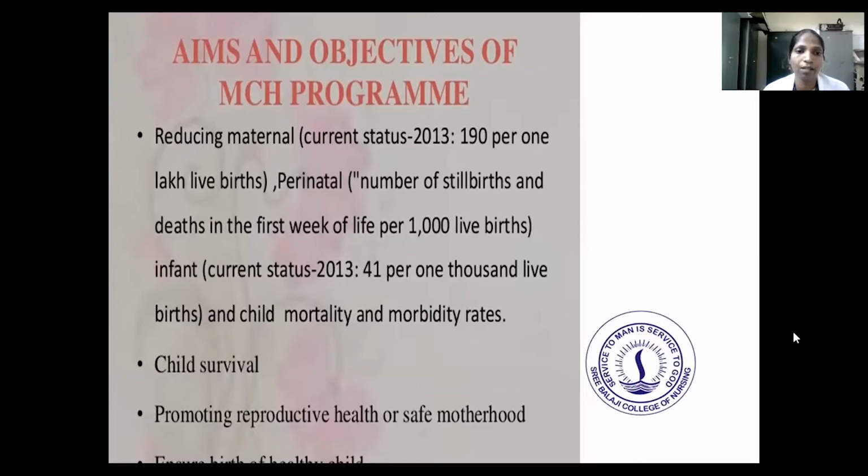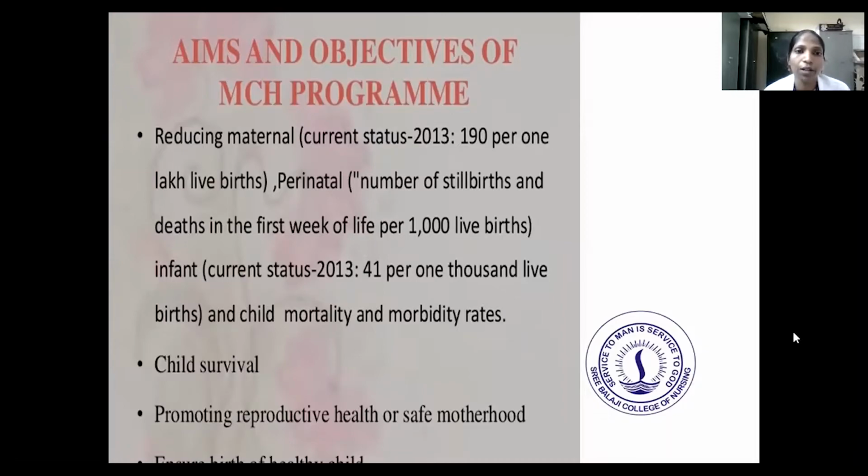The infant mortality current status in 2013 is 41 per 1000 live births, along with child mortality and morbidity rates. That is child survival. Then promoting reproductive health for safe motherhood, and ensuring the birth of a healthy child. These are the aims and objectives of MCH.